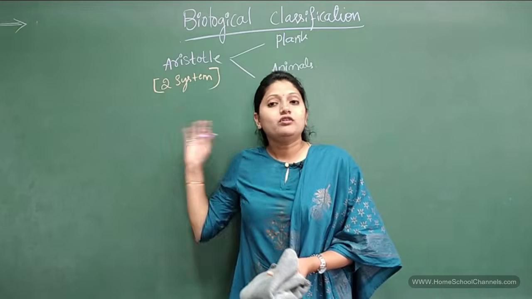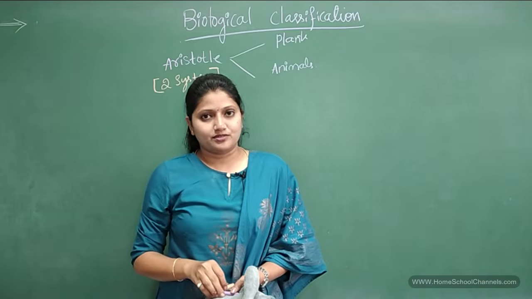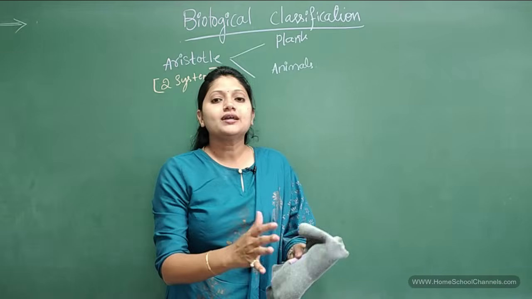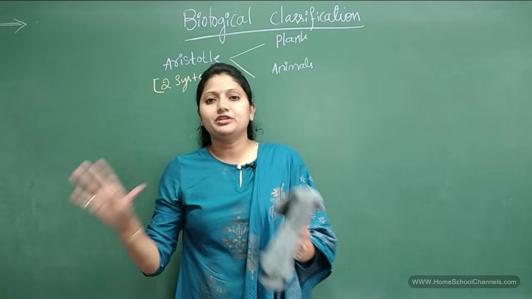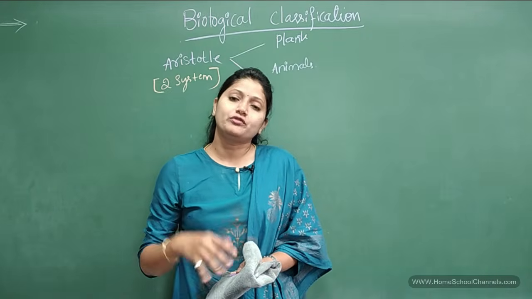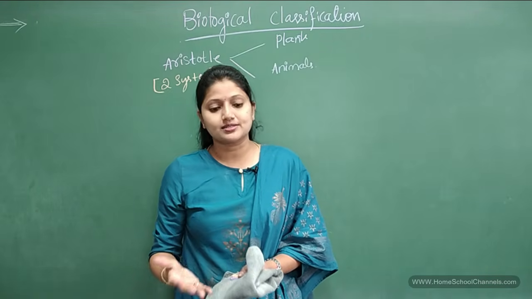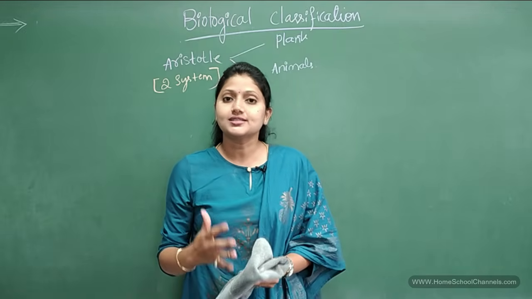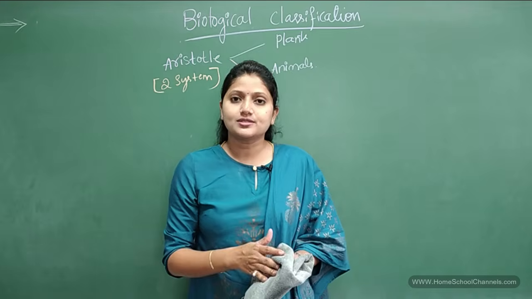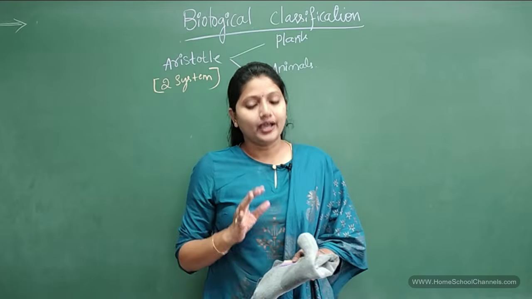So what was the basis of Aristotle's classification? He classified plants and animals on the basis of very superficial characteristics, or what we call morphological characteristics. Just by looking at the basic morphological characteristics, he divided living organisms into plants and animals.